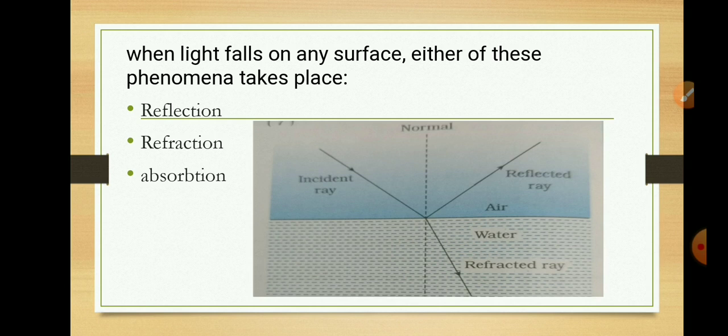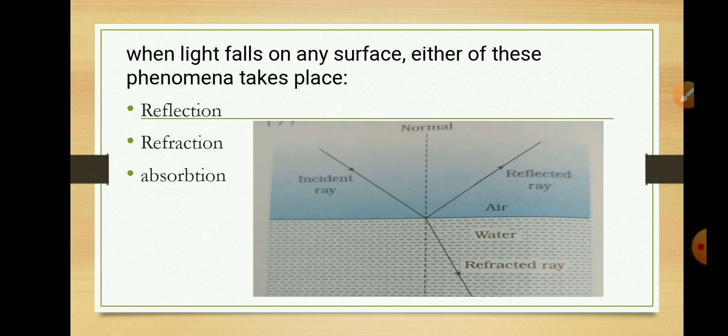On some surfaces, light will get absorbed and that surface will appear black in color. All these are basic properties of light which will help you understand reflection and refraction of light.